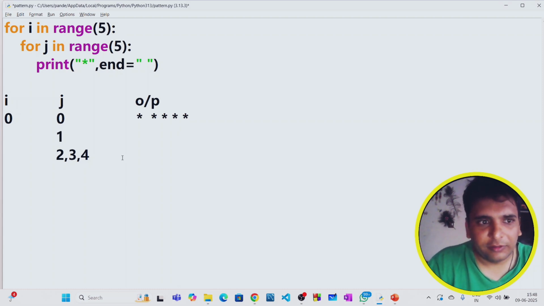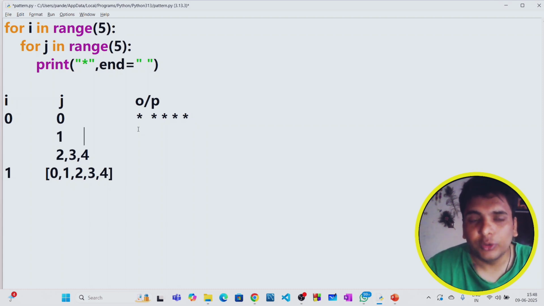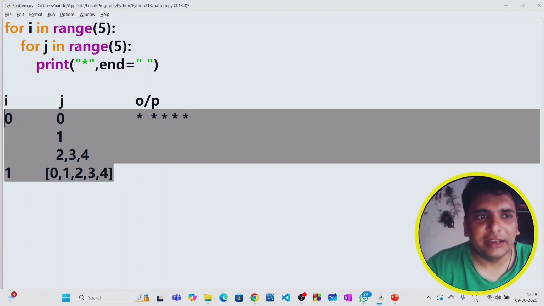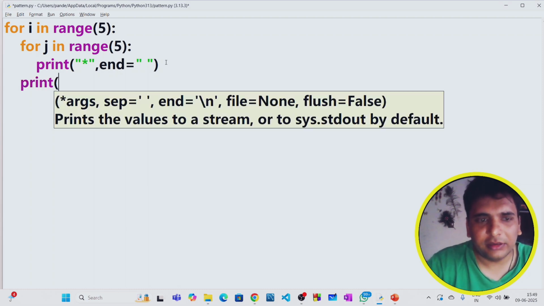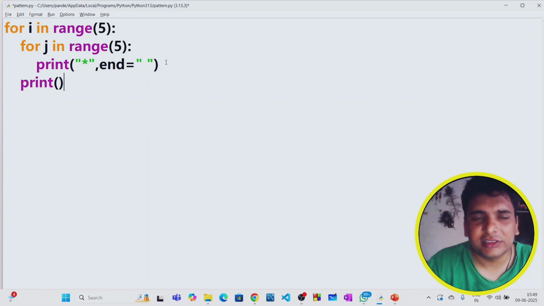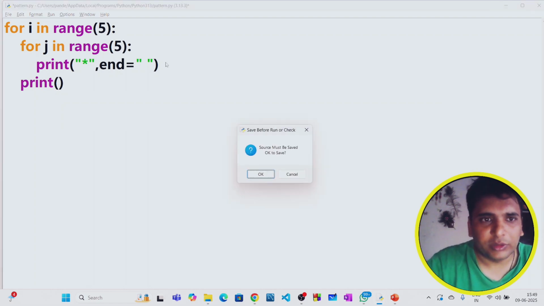Now same way, when i is 1, j will again be 0 1 2 3 4, and for all these j values it will print stars again. It will keep on printing stars, but my point is I don't want that, it has to start from a new line. So how can we do that? In the outer loop only we need to make some changes. Once I'm outside of the inner loop, I have to go with a new line print, and every print statement you write will give us a new line.